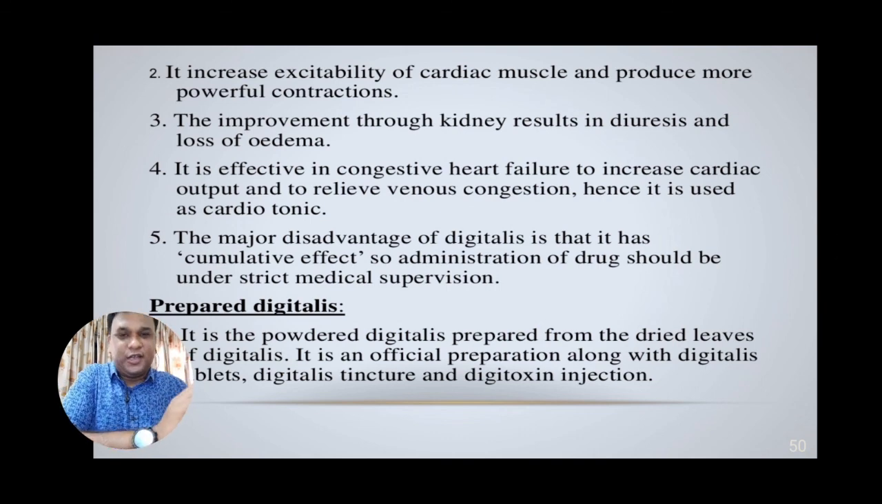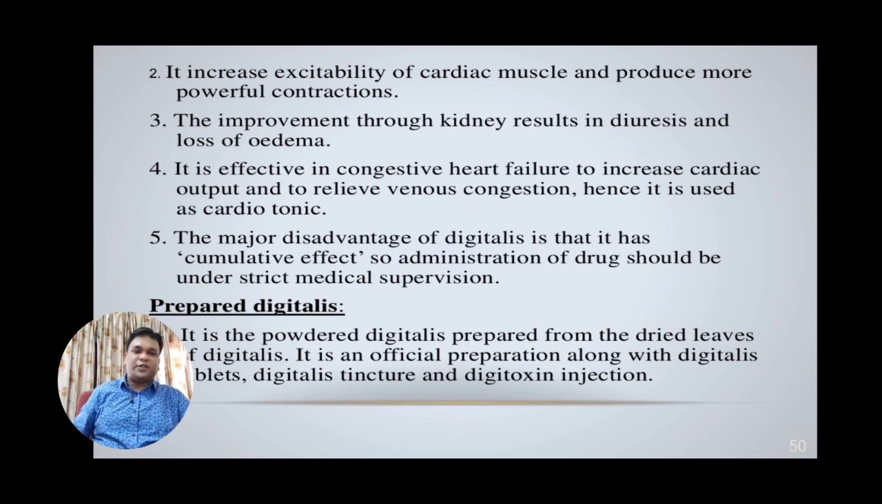As we can see in the previous diagram, it works through the sodium potassium ATPase pump. So it basically increases excitability of the cardiac muscles and produces more powerful contraction. This improvement through the kidney also results in diuresis, that is, any edema in the renal tubules will also be flushed out. It is effective in congestive heart failure, that is CHF, to increase the cardiac output and to relieve the venous congestion. Hence it is also used as a cardiotonic.